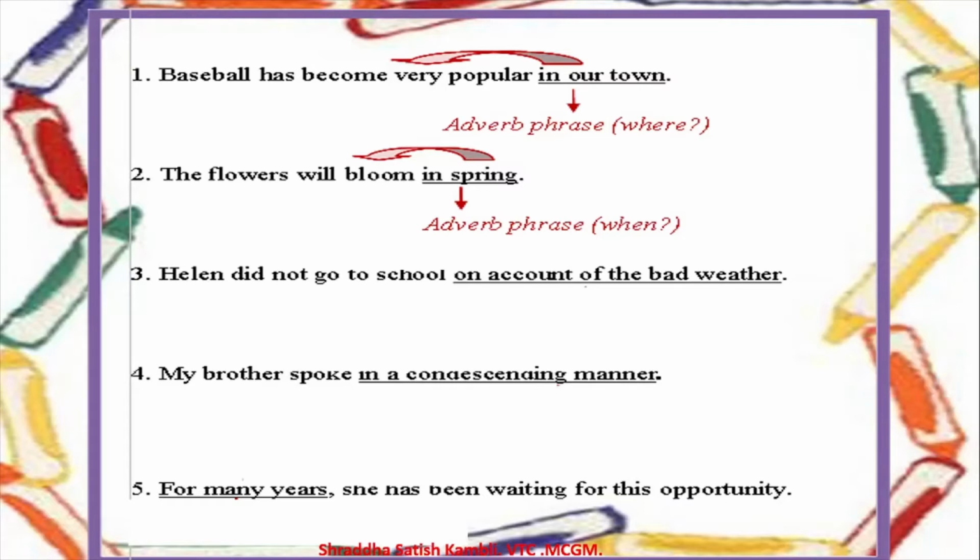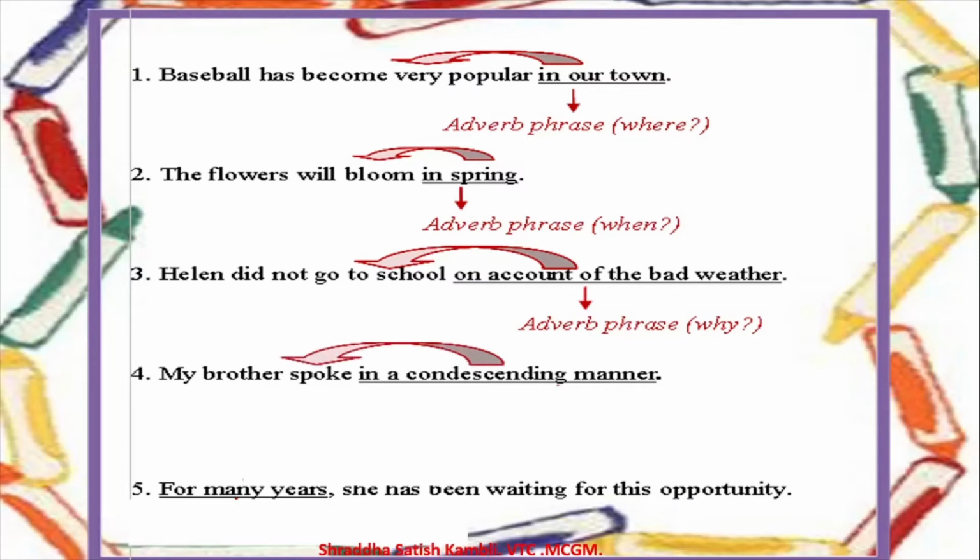Helen did not go to school today on account of the bad weather. So why did she not go to school? Adverb phrase of reason. Why? On account of the bad weather. My brother spoke in a condescending manner. What is the meaning of condescending? It means a manner which is not very respectful. Okay, like a little bit of an insulting manner.